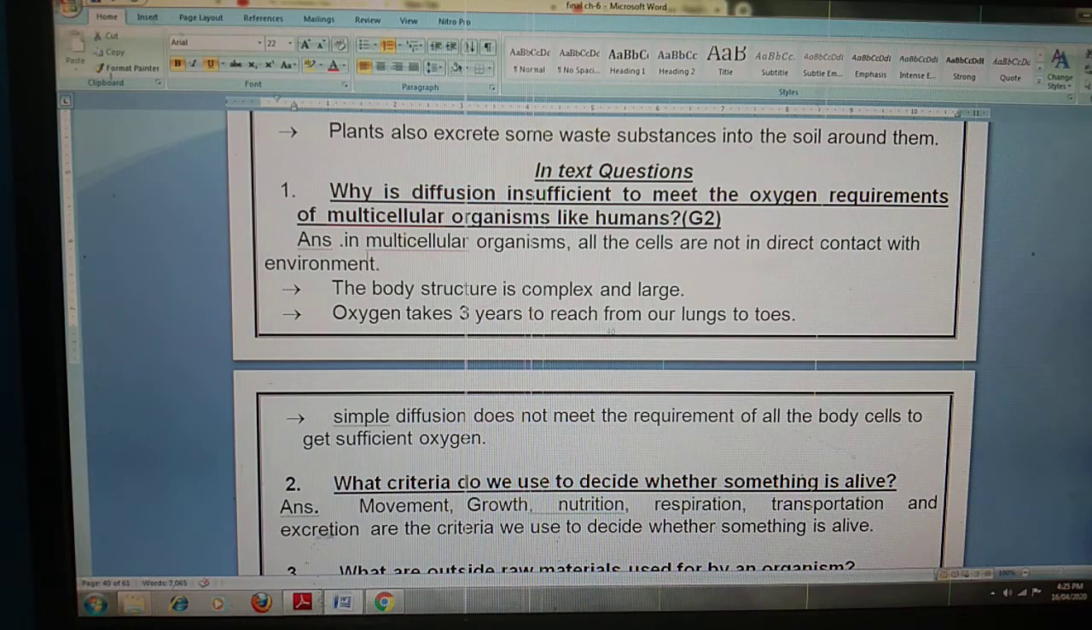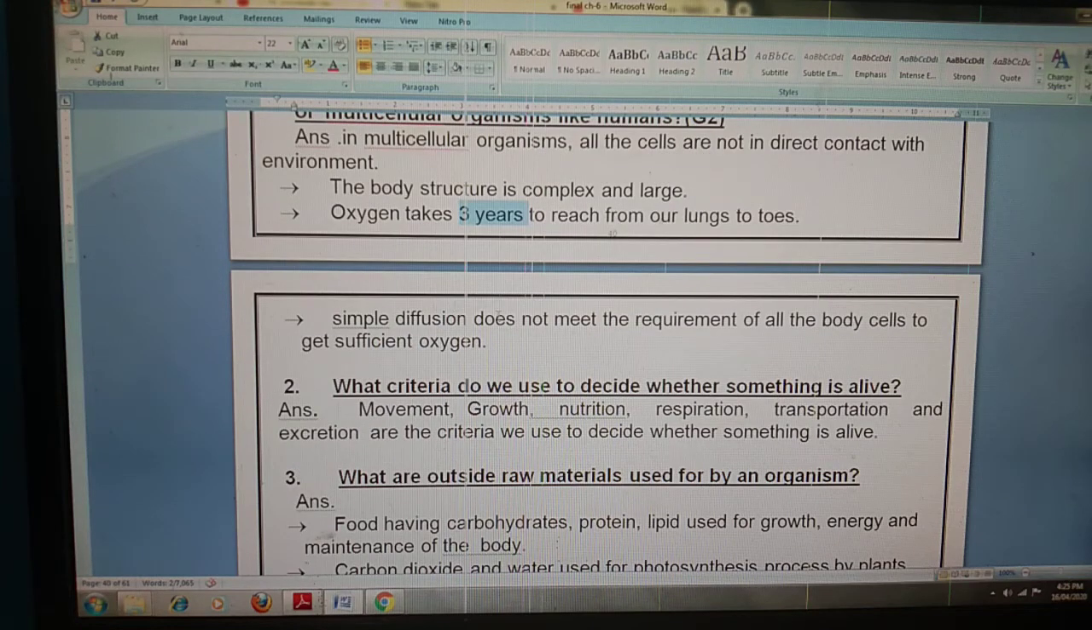So the answer to this question will be, in multicellular organisms all the cells are not in direct contact with the environment. The body structure is complex and large. Oxygen takes 3 years to reach from our lungs to toes. Think about it. So simple diffusion does not meet the requirement of all the body cells to get sufficient oxygen.